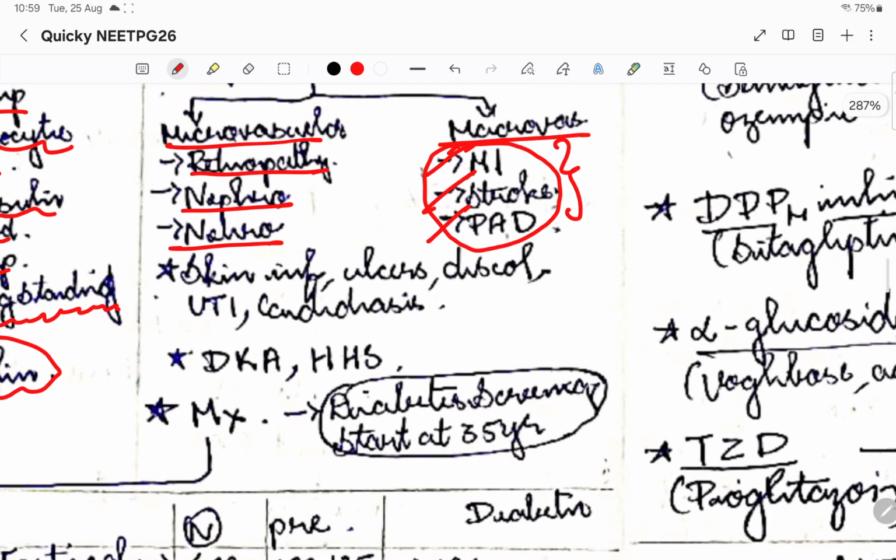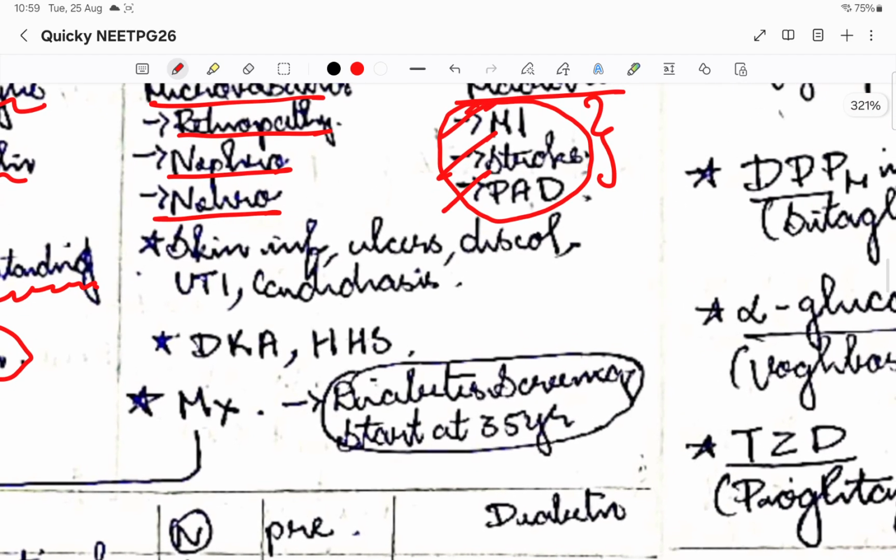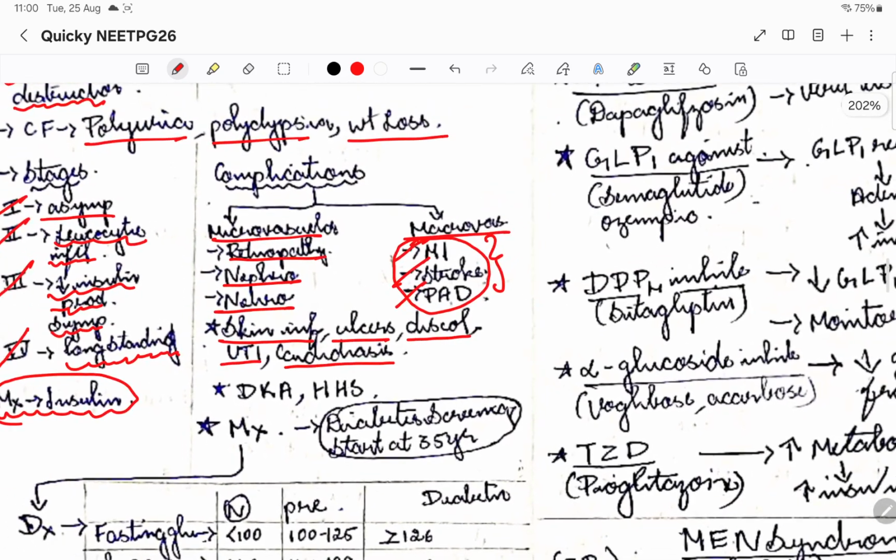Okay, then coming to other infections, other complications, that is skin infections might be there, ulcers might be there, trophic ulcer and all, and discoloration of the skin, like acanthosis nigricans, because it is basically a metabolic disorder, right? Discolorations might be there, hyperpigmentation. Then coming to urinary tract infection, it might be there because there is too much glucose passing through the urine, and organisms can grow when there is urine glucose, right? So the UTI can happen. Then candidiasis, basically fungal infections might be increased with respect to type 2 diabetes mellitus.